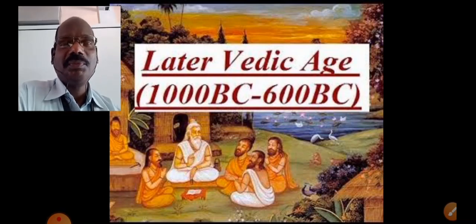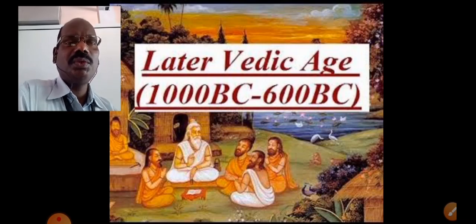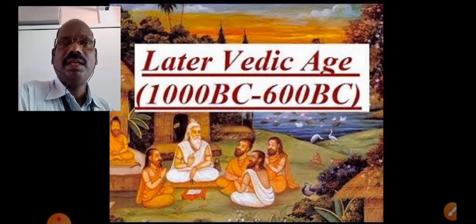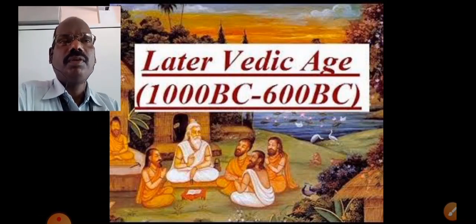In our previous video, we learned the topic early Vedic age. It was from 1500 BC to 1000 BC. Now we are going to study what happened after 1000 BC till 600 BC. The period between 1000 BC and 600 BC we call the later Vedic age. Today we are going to see a few features of the later Vedic age.